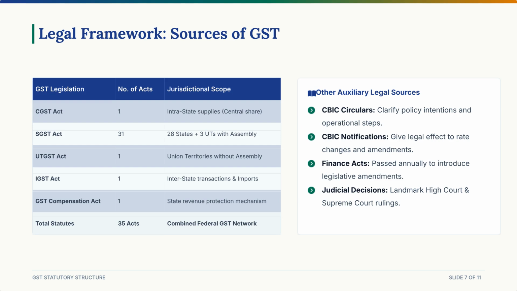1 UTGST Act, for the union territories without their own local legislative assemblies. 1 IGST Act, to govern all interstate movements. 1 GST Compensation to States Act, to help protect states that lost revenue when switching over to the GST model. Add those up. 1 plus 31, plus 1 plus 1 plus 1 equals 35 acts.